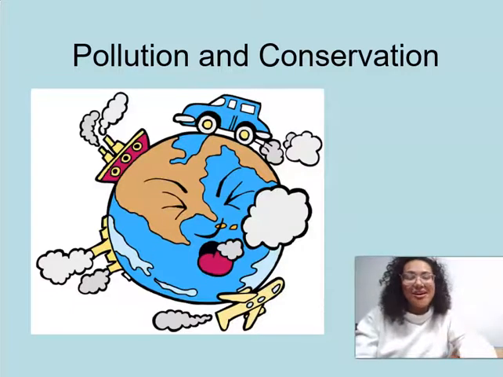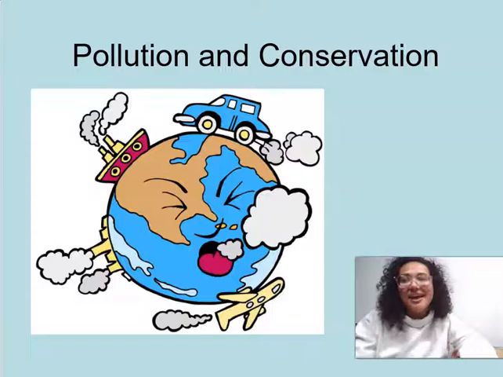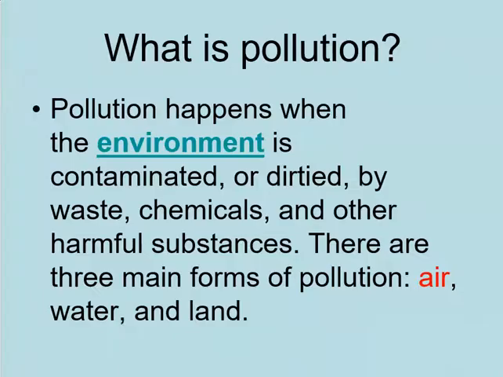So, we've been talking about pollution and conservation. So today, let's go ahead and jump right in. What is pollution? Pollution happens when the environment is contaminated or dirtied by waste, chemicals, and other harmful substances. There are three main forms of pollution: air, water, and land. In this lesson, we are going to be talking about air pollution.